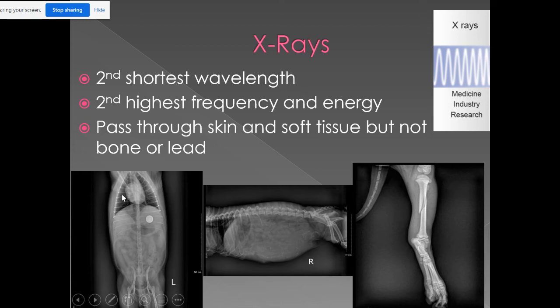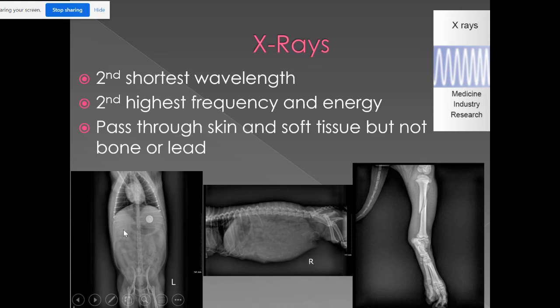We can see here that there are 2 black triangles. These are the dog's lungs. They're black because they have air in them. The thing in the middle, you guessed it, that's the heart. You can see the rib cage here, and you can see the spine. These are our pelvic region and our legs. In here, this organ right here is our stomach.